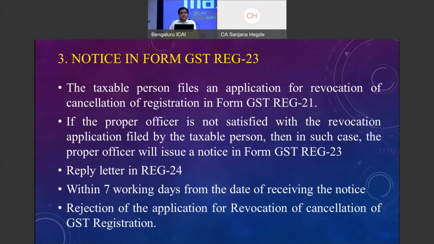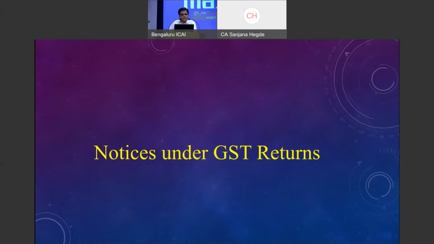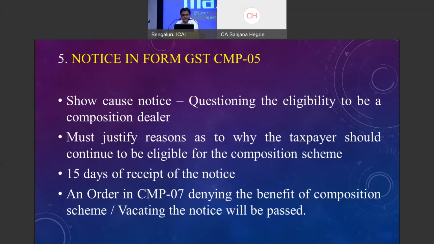Moving on to certain notices under GST returns. We saw the types of notices under registrations. Now under returns, there are a few notices we are going to see. CMP 05, composition 05, questions the eligibility to be a composition dealer. A show cause notice in CMP 05 is issued for this purpose.